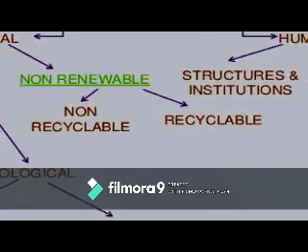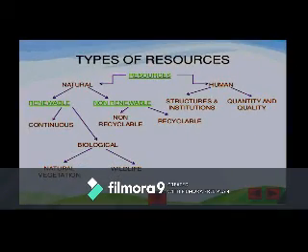Resources are broadly categorized into two different groups. First is natural and human. Again, natural resources can be further divided as renewable and non-renewable. Renewable resources can be further divided into continuous or flow, like wind, water, etc., and biological.